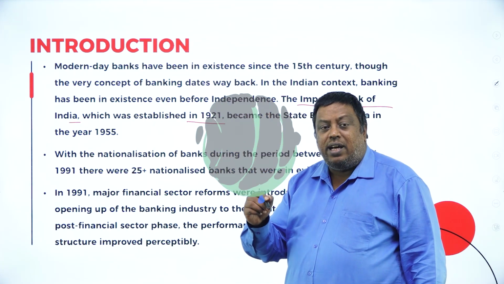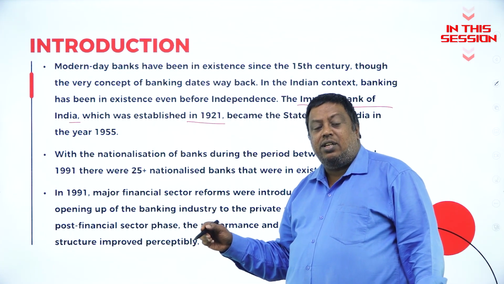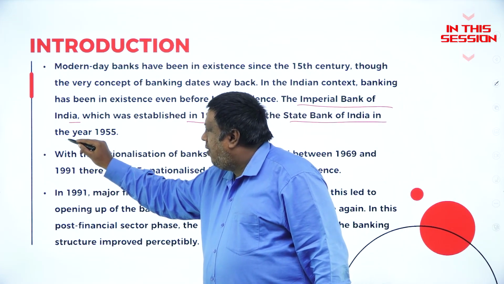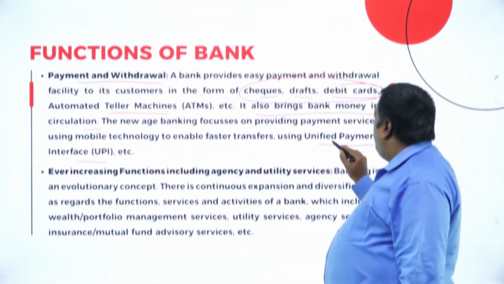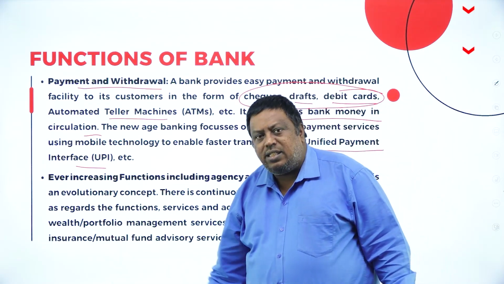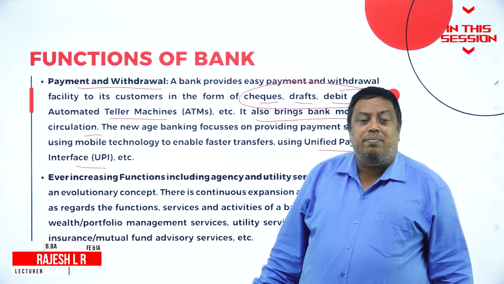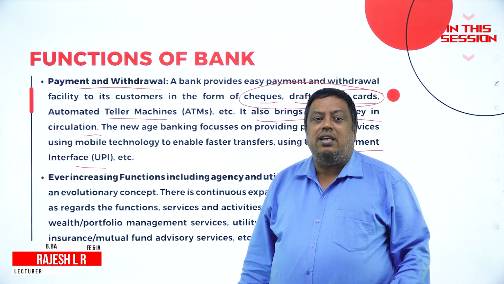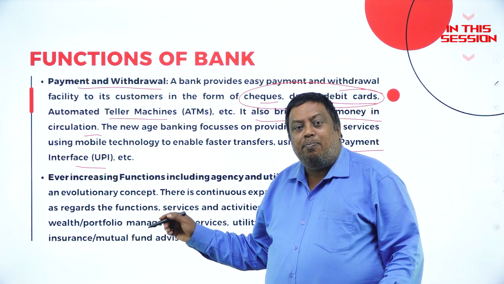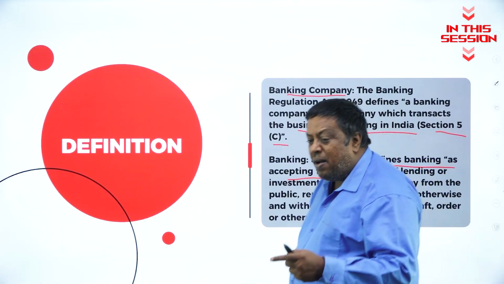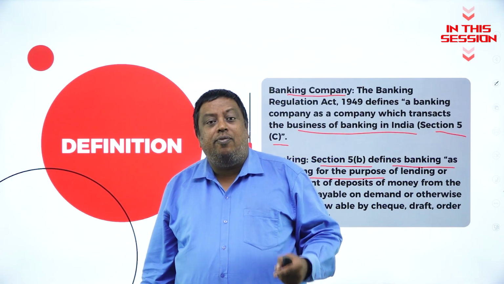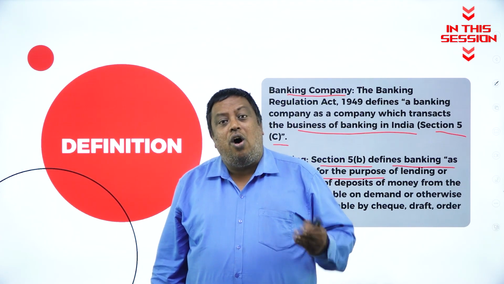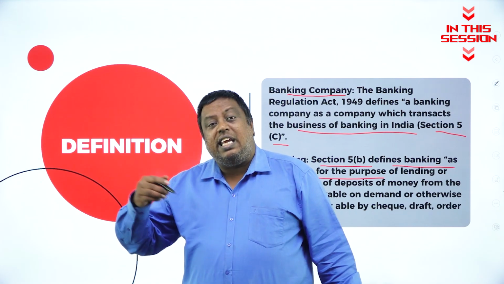In 1921, Imperial Bank was established and now it is called State Bank of India after 1955. Unified Payment Interface is nothing but I can transfer money from one place to another easily, without any hurdles, with the help of mobile banking. Every bank will accept the amount from the public for the purpose of lending or investing the amount in the capital market.